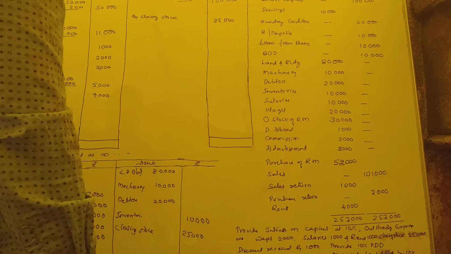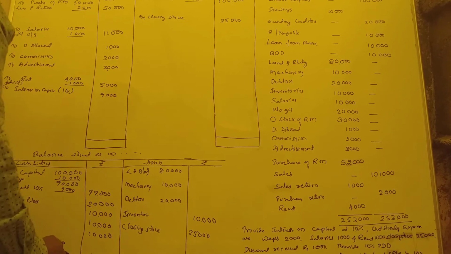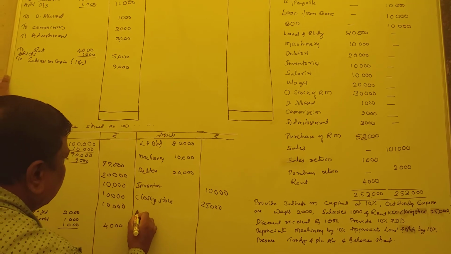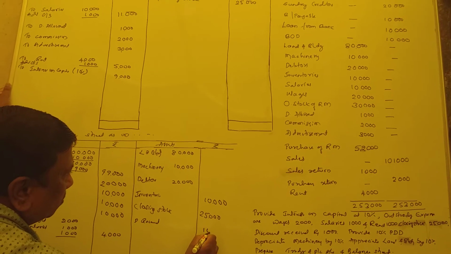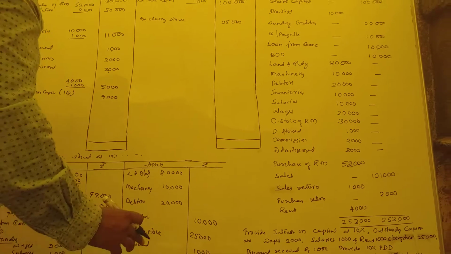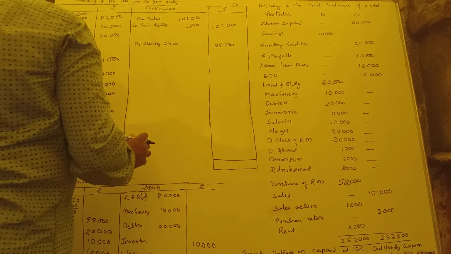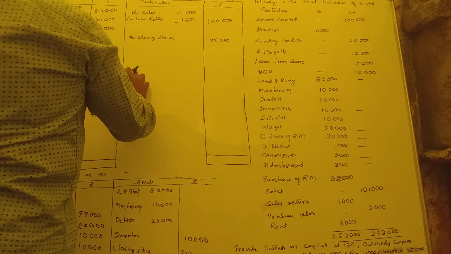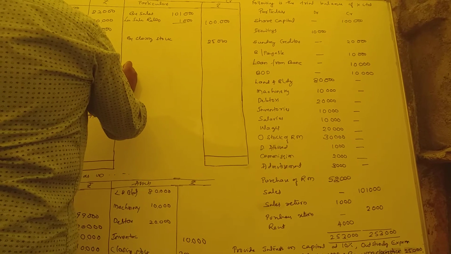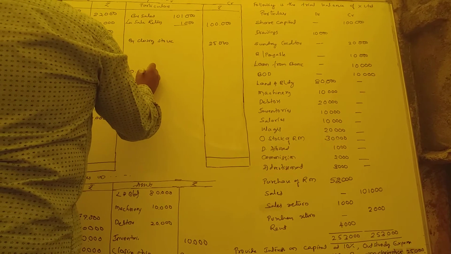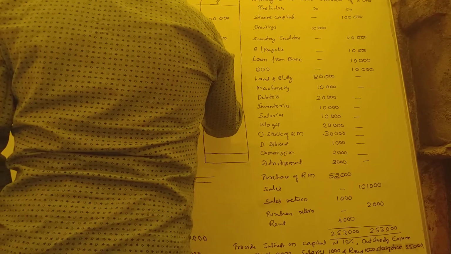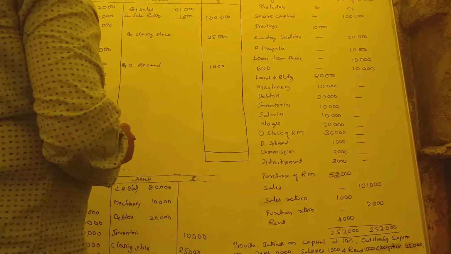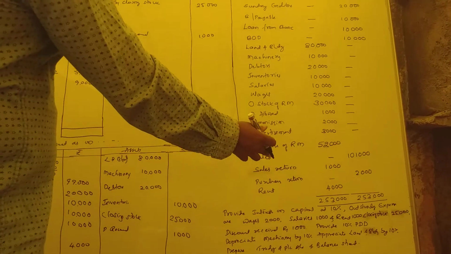Discount received. So discount received 1,000. So again it's asset. Discount received 1,000. Again it's a double entry. Indirect income I write here. By discount received 1,000. That part is over.